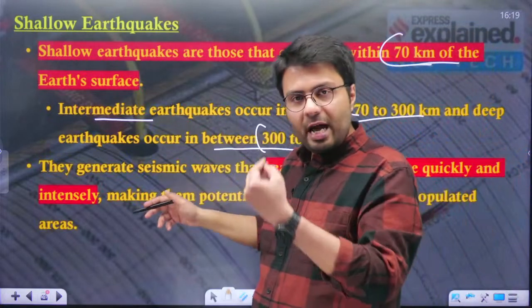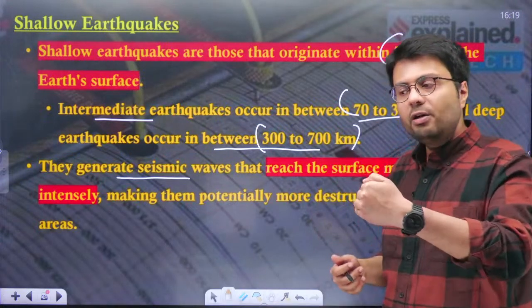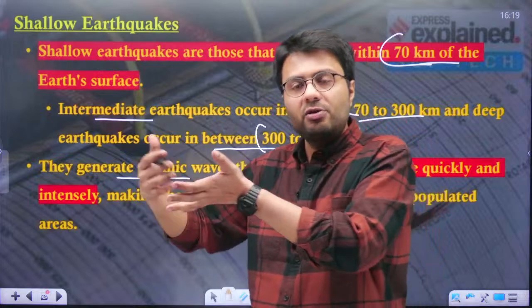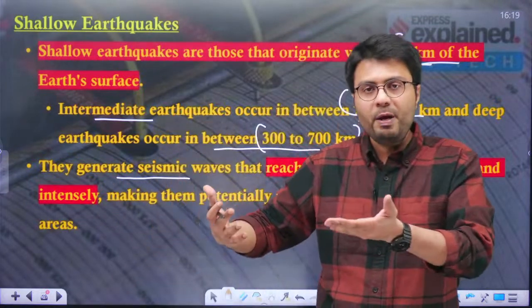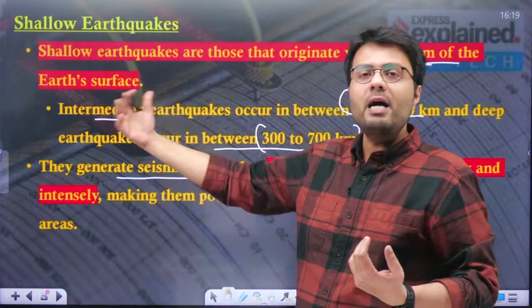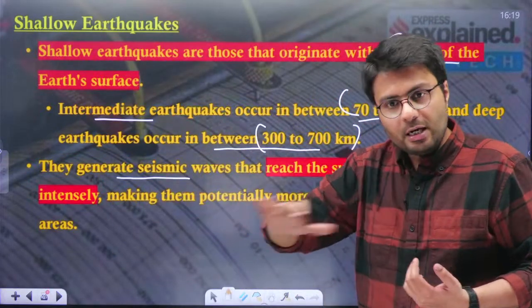Now, these shallow earthquakes generate seismic waves which reach the surface quite quickly and intensely, and that is why they have a higher potential to create destruction, and the experience of people in terms of magnitude is high. So this is why even a 4 magnitude earthquake that struck Delhi 2 days back felt quite severe. Understood?